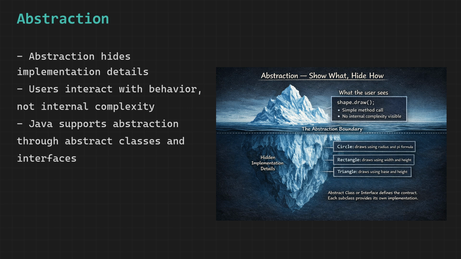Java provides two tools to implement abstraction: abstract classes and interfaces. An abstract class lets you define some methods with implementations and leave others deliberately unimplemented as abstract. An interface takes this further by defining a pure contract with no implementation at all, just method signatures that any implementing class must fulfill. Let us look at both in detail.